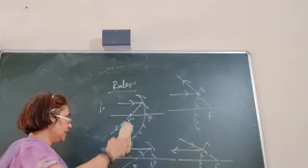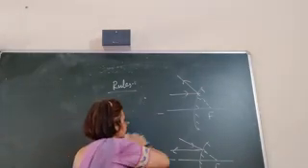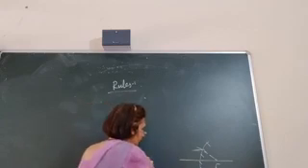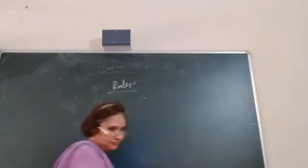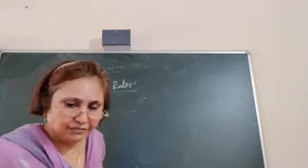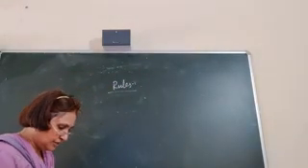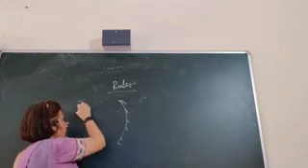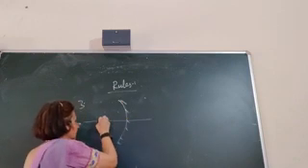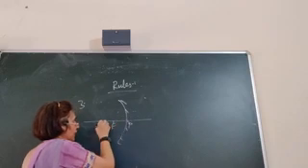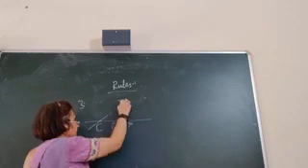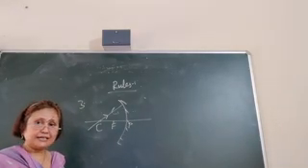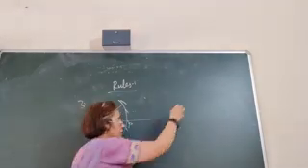Now, the third rule is a ray of light passing through the center of curvature or appearing to pass through the center of curvature. The focus is the midpoint of P and C. Any ray of light which is passing through the center of curvature will be reflected back along the same path.